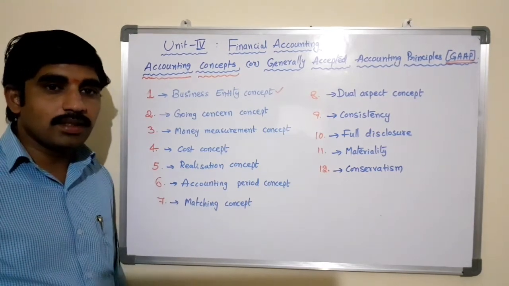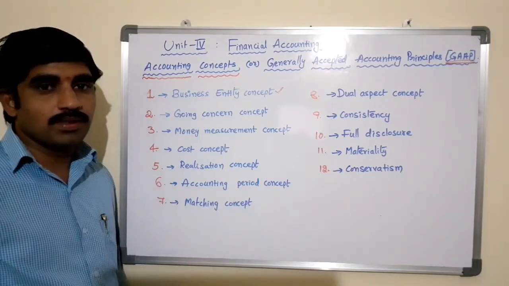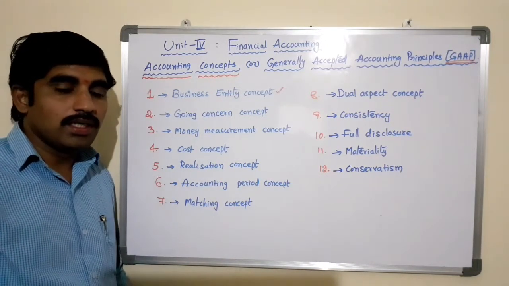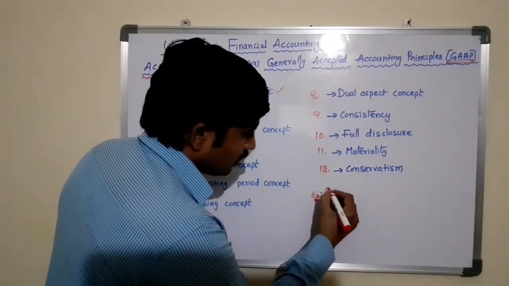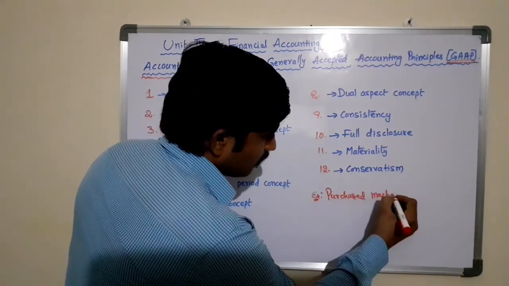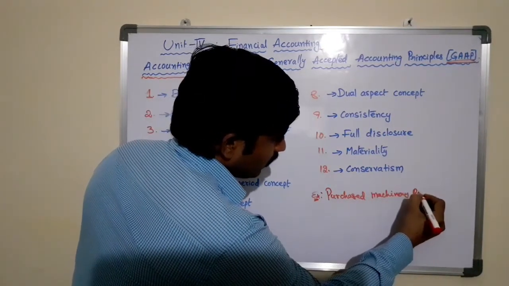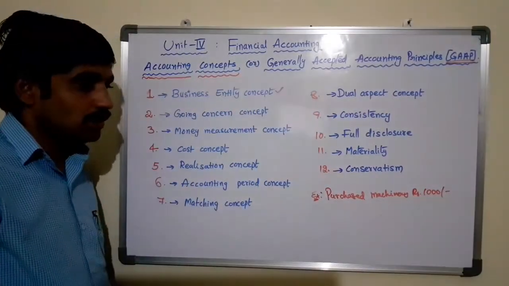It can buy anything, sell anything, do anything in the name of the business. For example, purchased machinery for rupees 1000.